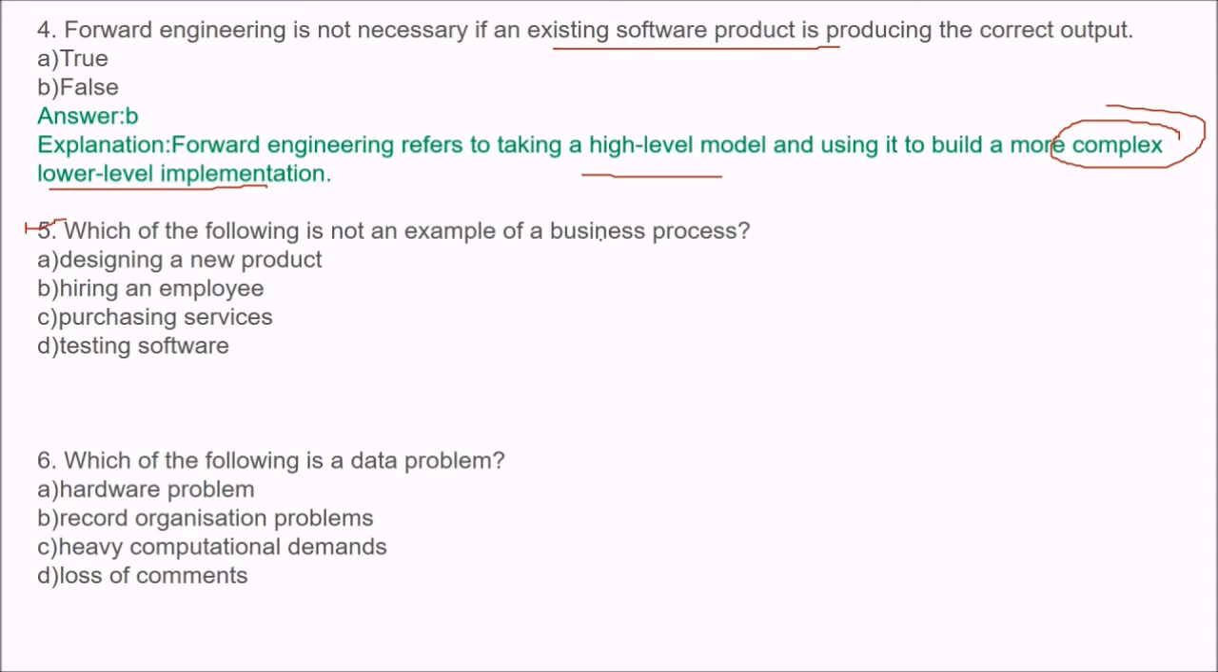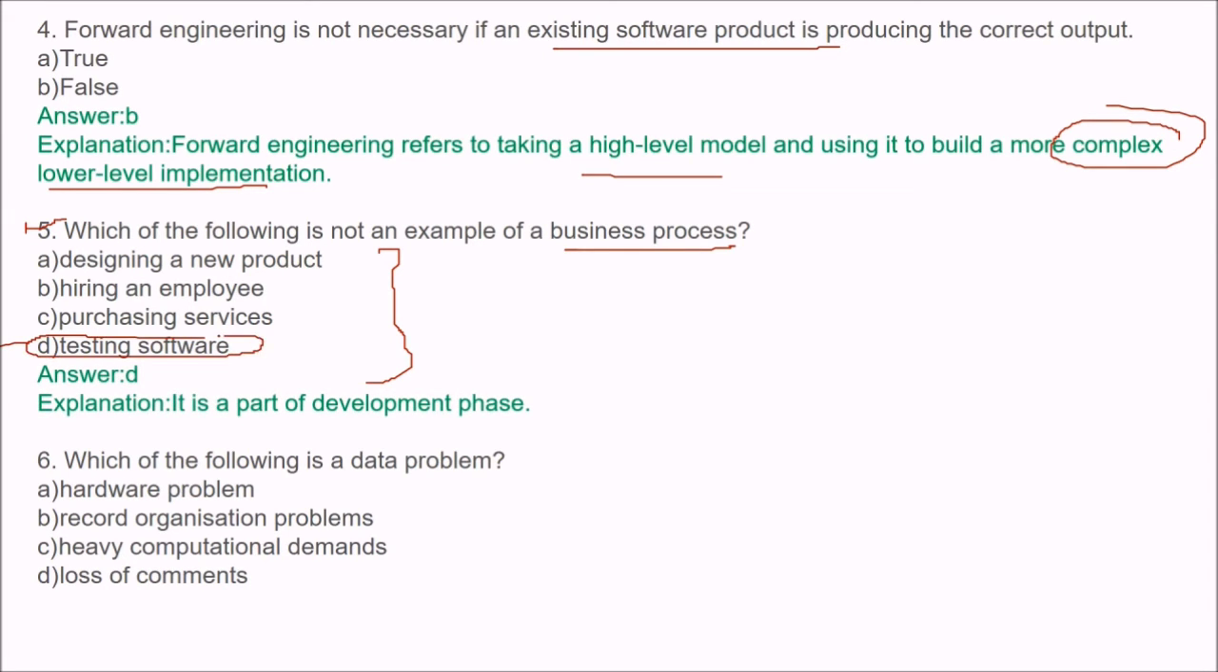Next is, which of the following is not an example of business process? The answer is D, of course. Testing software is not a business process. Designing a new product, hiring an employee, purchasing services, all these are business processes.